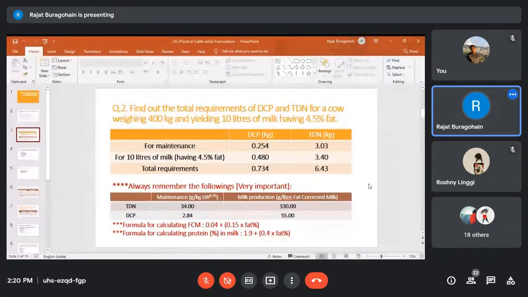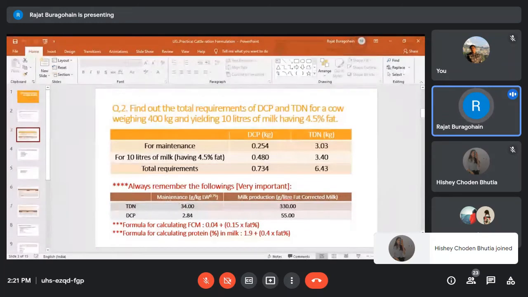And then you have to find out the total requirement of DCP and TDN on the basis of body weight, milk production, and milk fat percentage. And for this, you have to remember these values. Maintenance requirement of TDN and DCP per kg metabolic body weight, live weight to the power 0.75. These two values always you have to remember.